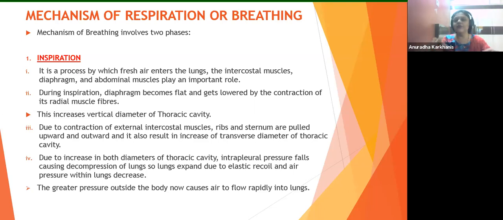Now due to this, what's going to happen? It will result in an increase in both diameters of the thoracic cavity. It increases this way and this way, so overall there is an increase. Now, the more the volume and space increase, the more the pressure will fall down.